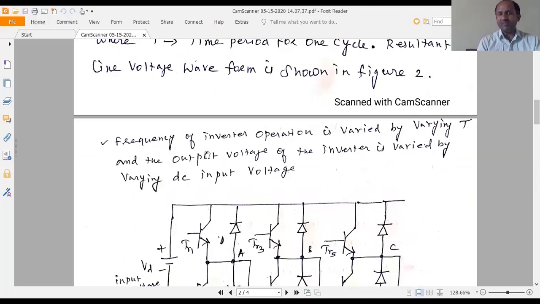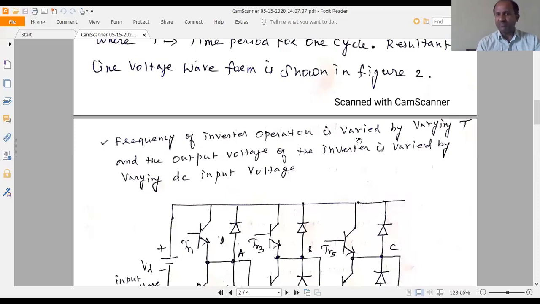So the frequency of inverter operation is varied by varying T, where T is the total time period for one complete cycle. If I want to vary the frequency of the inverter, we have to vary T, because frequency is inversely proportional to time.